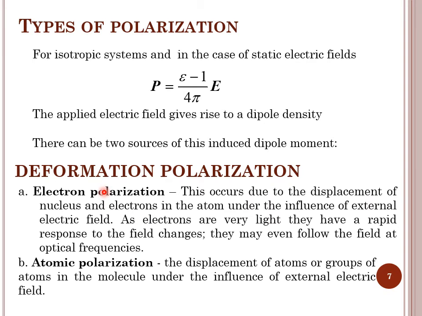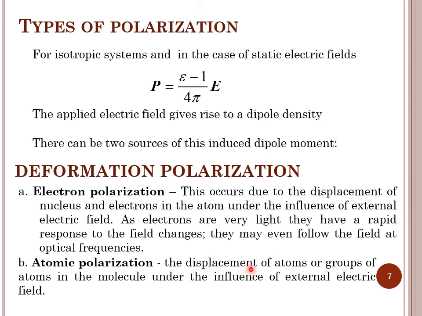Now the simple meaning of this is, when you apply the electric field, the electron cloud moves away from the positive charge center, and because of that the dipole moment will be induced in the material and also the polarization. This type of polarization is known as electron polarization.